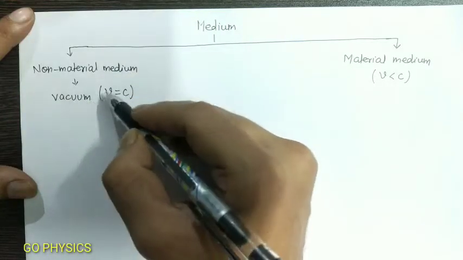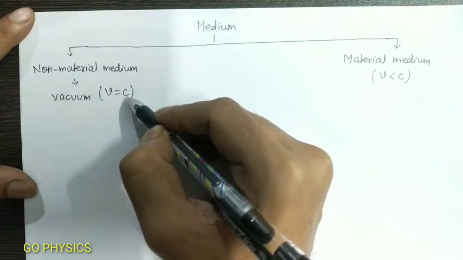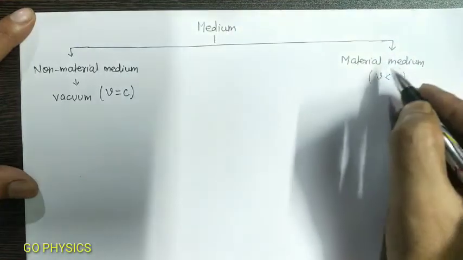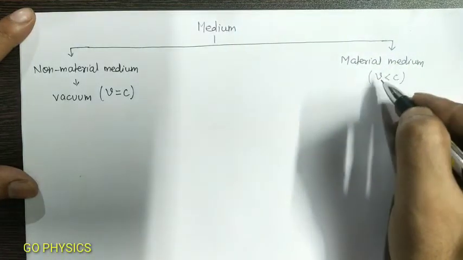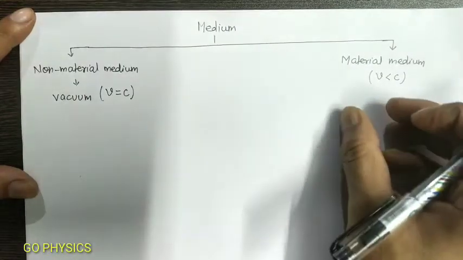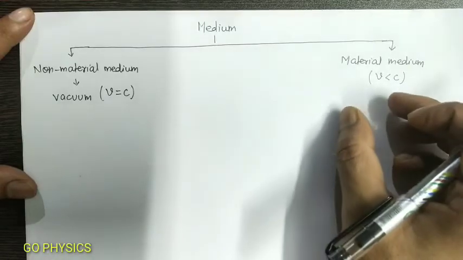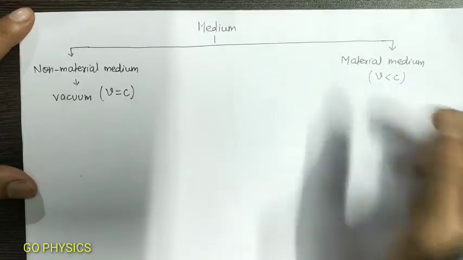In vacuum, the speed of light is equal to c, where c equals 3 into 10 to the power 8 meters per second, and in any other material medium, the speed of light is less than c. Material medium is classified as transparent medium, translucent medium, and opaque medium.